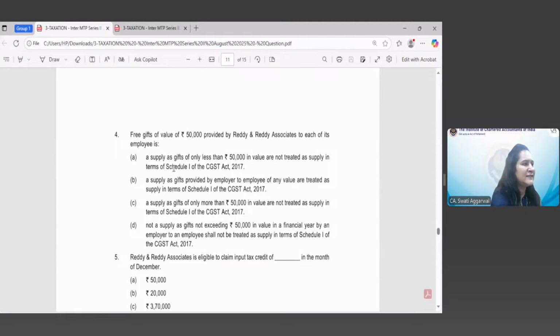Now let's understand the answer of question number 4. So question number 4, what does it say? In this case, option D is the correct answer. Now, please tell me why option D is the correct answer.